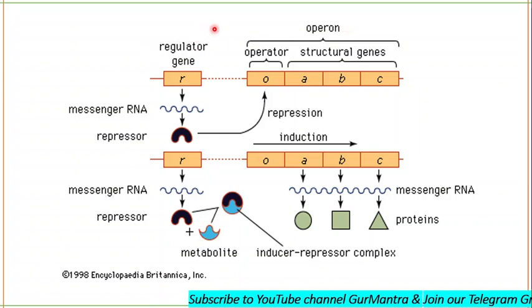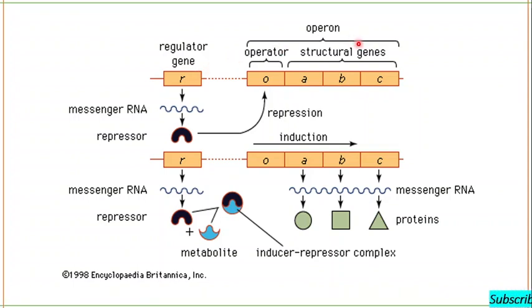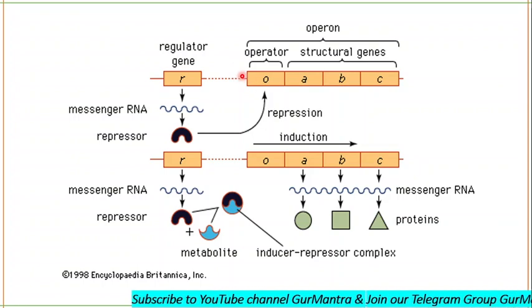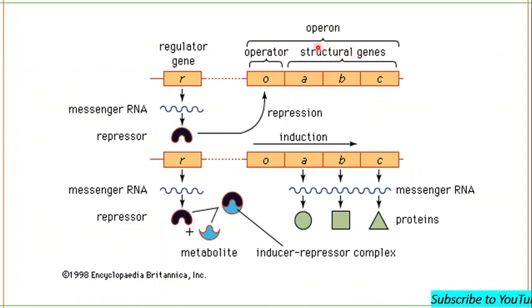This is a regulatory gene which itself is not a part of the operon. Here will be the presence of a promoter also. Promoter, operator, and structural genes, these form the operon.